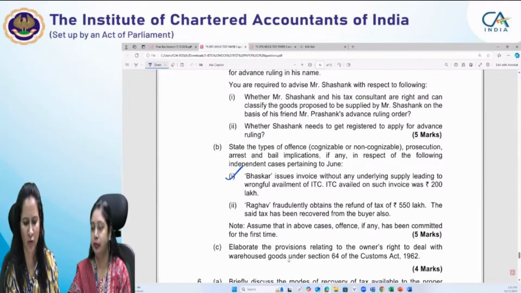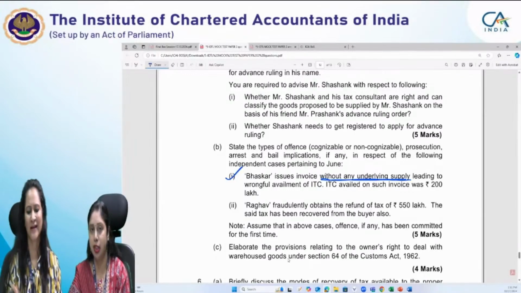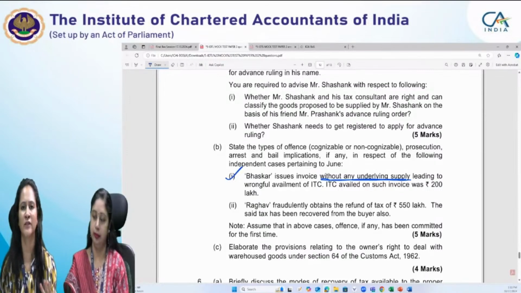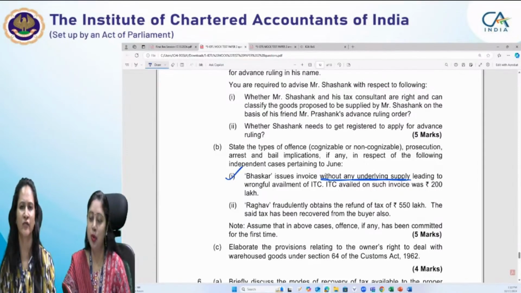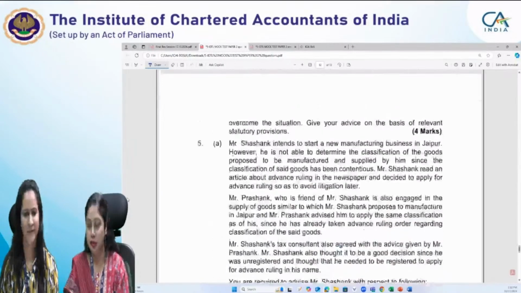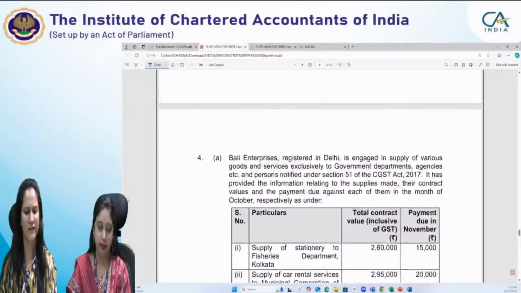In this, a point has been clarified. Actually, there was some doubt: issues invoice without any underlying supply. This has been clarified so that you don't get confused. You don't have to assume whether it's false, because sometimes in the question you have to assume. So here we have eliminated that possibility, and it has been clarified in the question itself.